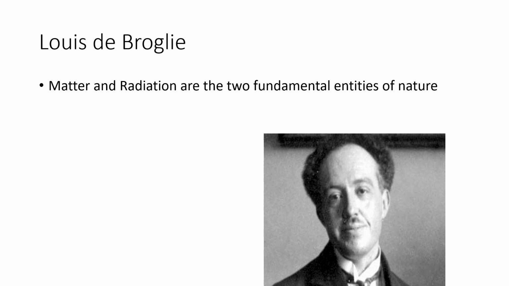For example, in order to explain some phenomena like the photoelectric effect, Compton effect, etc., we have to assume light as a particle. Whereas in order to explain phenomena like diffraction, interference, polarization, etc., we have to assume light as a wave. So the modern theory about light is the dual nature of light. That is, light can act as a particle or as a wave. Now, Louis de Broglie argued that since matter and radiation are the two fundamental entities of nature, if radiation has dual nature, matter should also have dual nature.